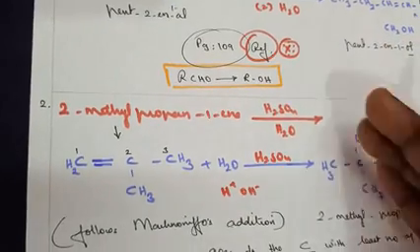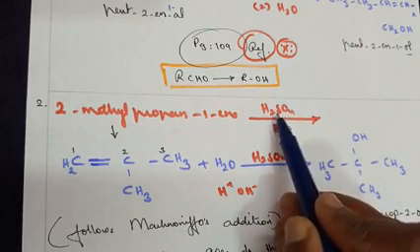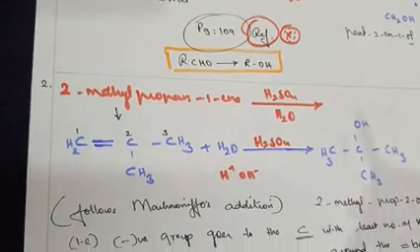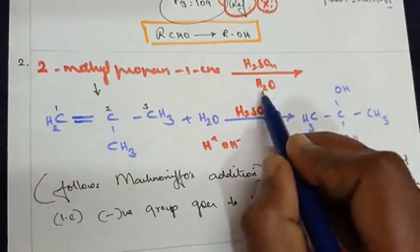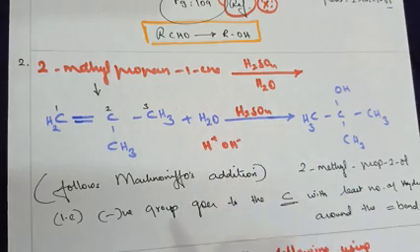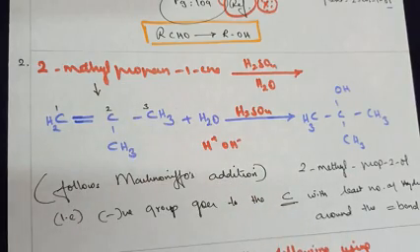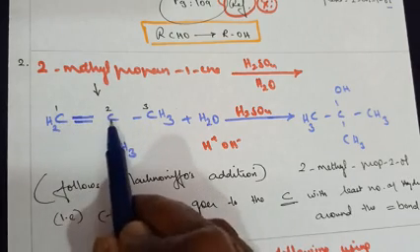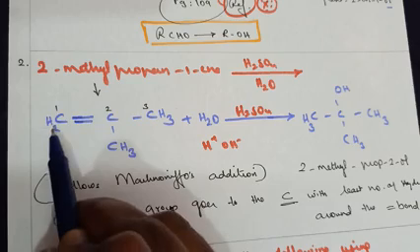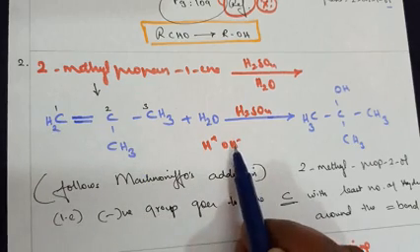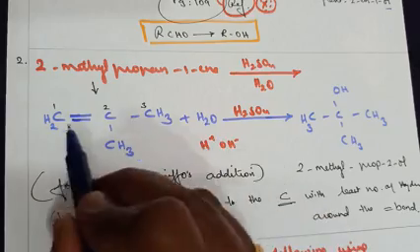Moving on to the second question taken from the same page. 2-methyl-propene reacting in the presence of H2SO4 and H2O. You know that following Markovnikov addition, what's the rule here? When we treat it in the presence of water, that is H plus OH minus, the negative group goes to the carbon with the least number of hydrogen around the double bond. Now you have a carbon here and you have a carbon here. Between these two, this carbon has got no hydrogen, whereas this carbon has got 2 hydrogen. So the negative group goes to the carbon with the least number of hydrogen. So hydrogen will go to this carbon.